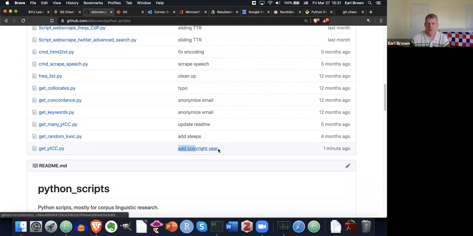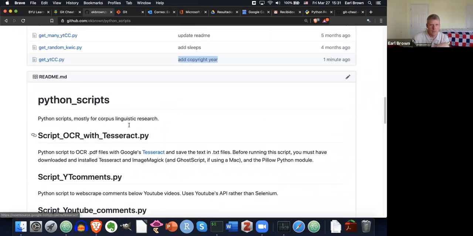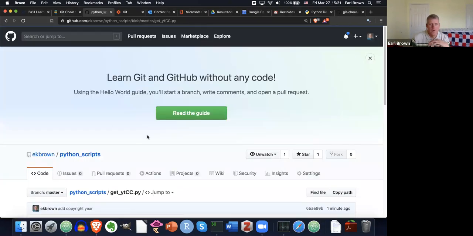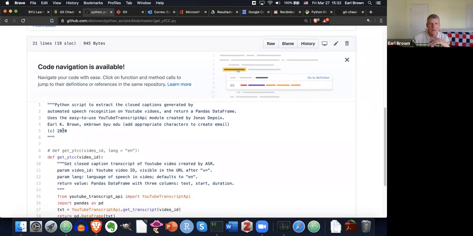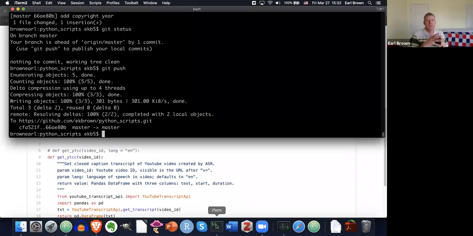Yeah, so there's the updated message I wrote a second ago on my hard drive when I committed it. Add copyright year. And then if I look at that script, let me bring that script up here. And I should have, yeah, there it is. There is the little thing I added. Okay. So that's how you can push things from your hard drive out to your GitHub repository.